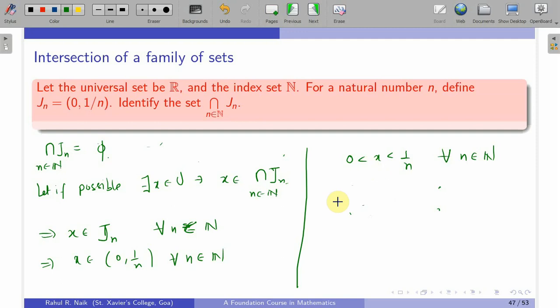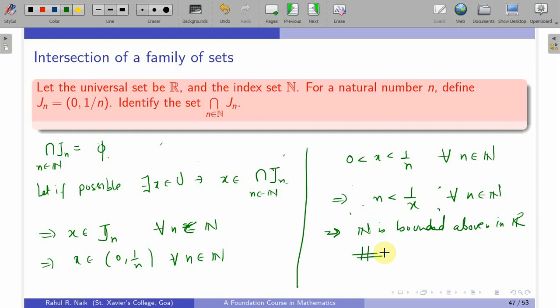So since x is positive, I can talk about 1 by x, and this would actually allow me to say that n is less than 1 by x for each n belongs to N. So does this give me the contradiction? What this says is that 1 by x is an upper bound for the set of natural numbers, so I can say that N is bounded above in R, which is a contradiction, which is never true.